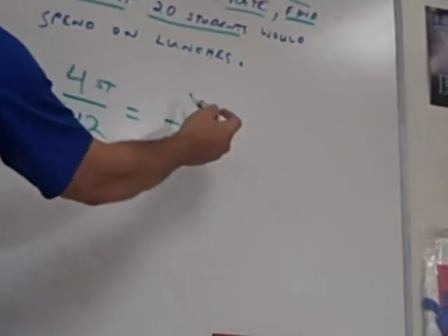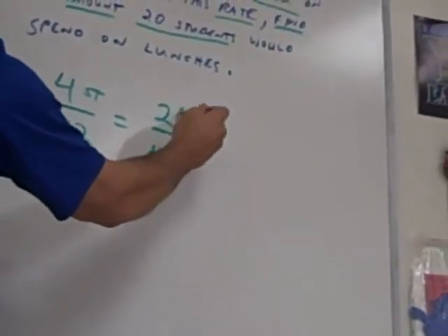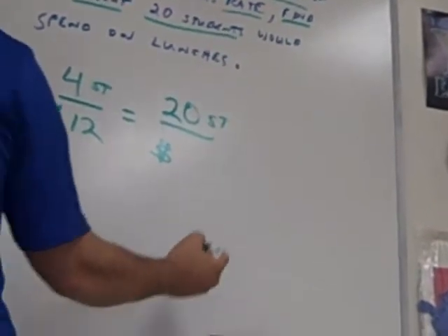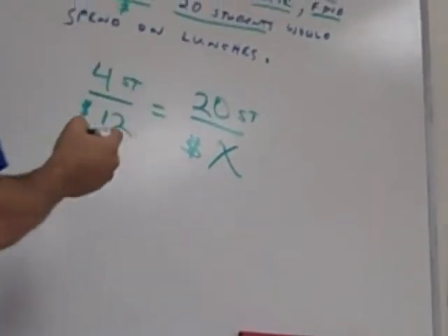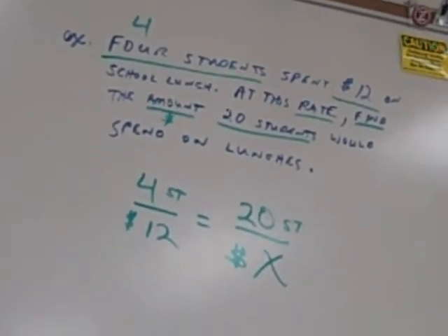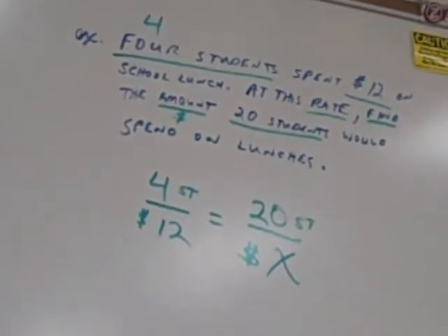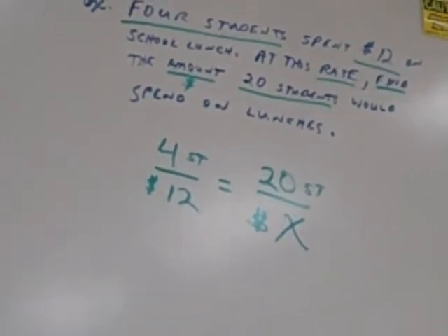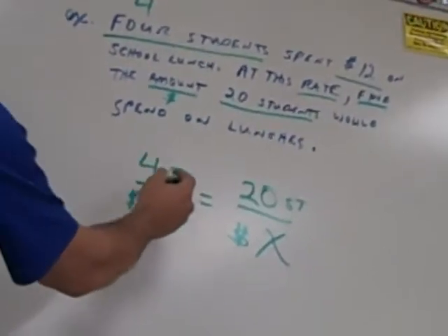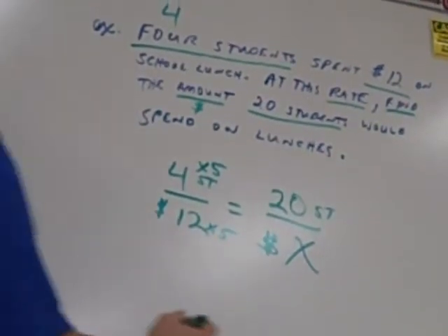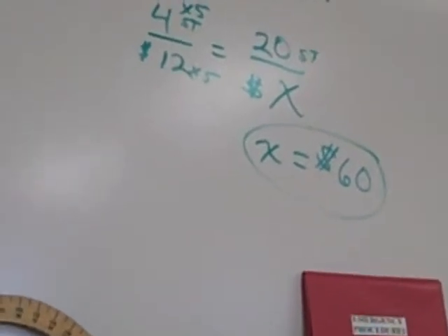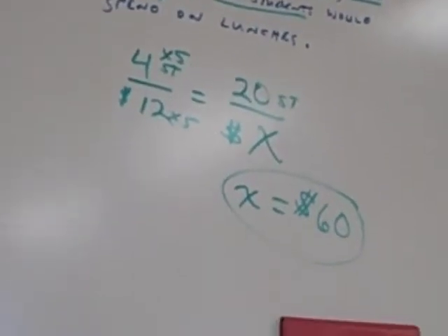So, keep reading. Does it tell us more students? Yes, 20. Does it tell us more dollars? No, it wants us to find that. Find amount. Amount is dollars. So we must be looking for the dollars, the money. Can we PhD? How does 4 turn into 20? Go times 5 right there. 60. So the X money is $60. Was that one a little easier? Yes. What do you think? Is that okay? You with me?